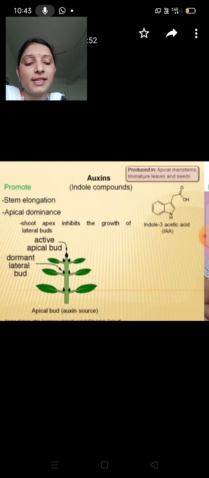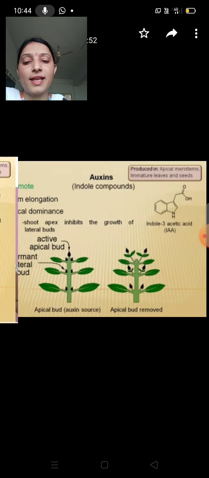In these plants, there is an active apical bud, and it is in this part that the auxins are produced. So, even though auxins promote stem elongation, they inhibit the growth of lateral buds.